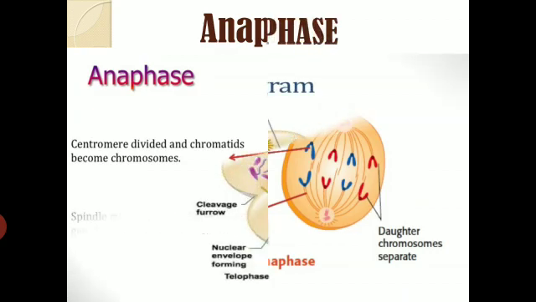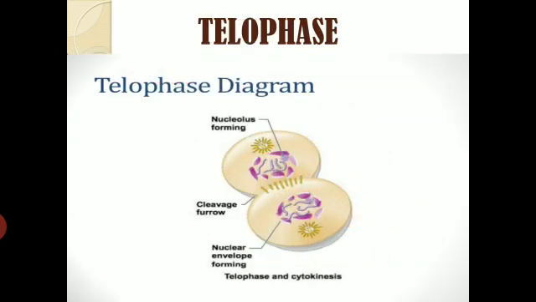And the last phase is telophase, right? Here the chromosomes reach the opposite poles, and the chromosomes, which were thicker and shorter, start to uncoil and again come in the form of thin, thread-like chromatin. The nuclear membrane will also start to form around these chromatins, and slowly the other things will also start to form.